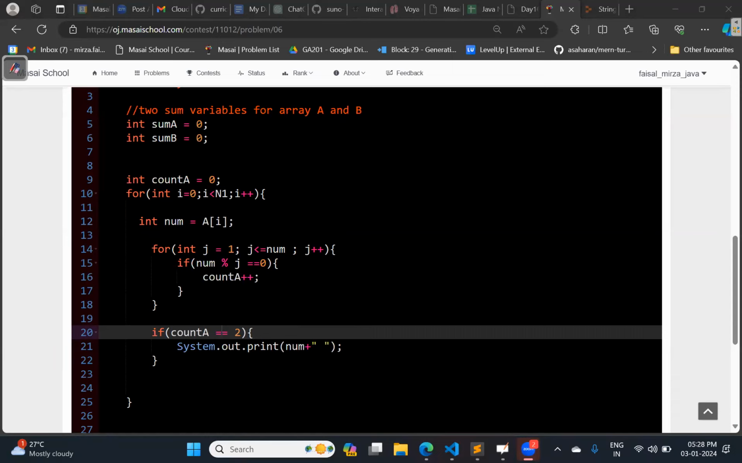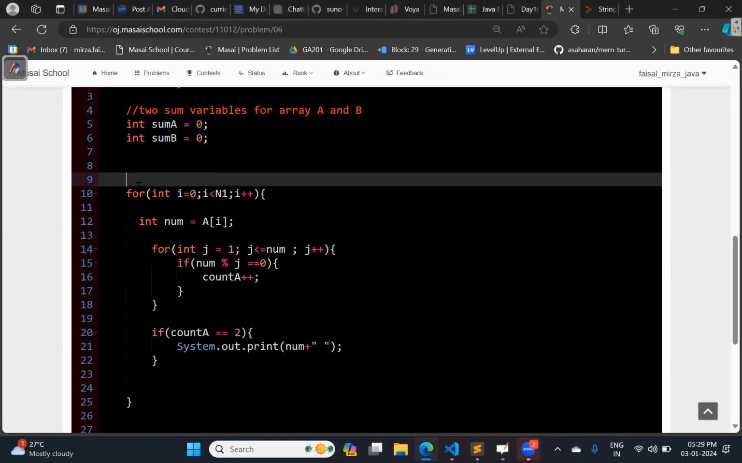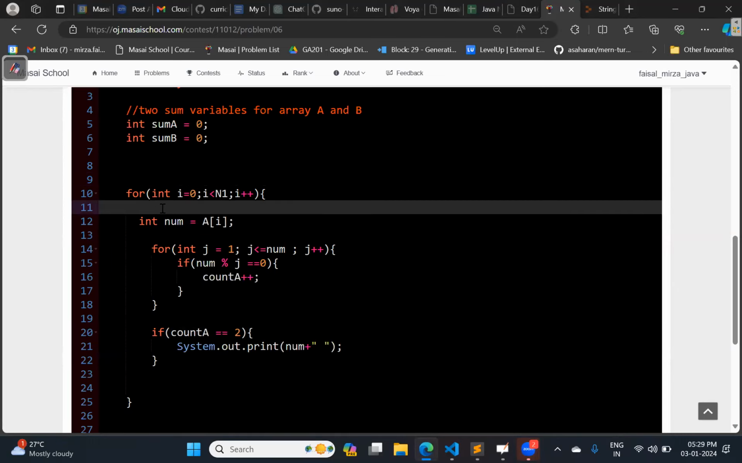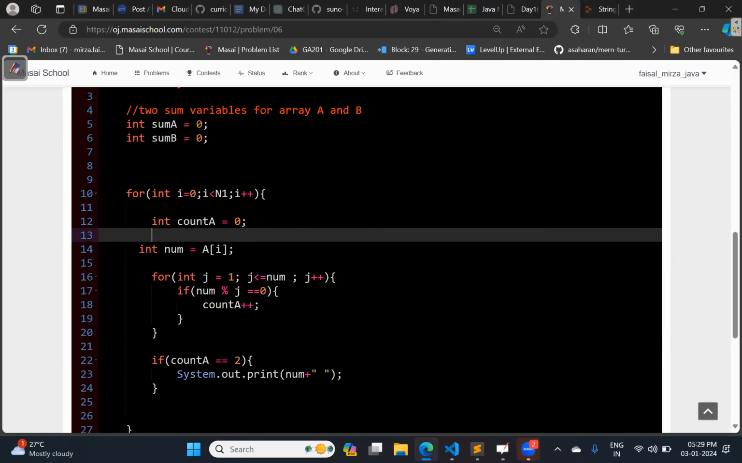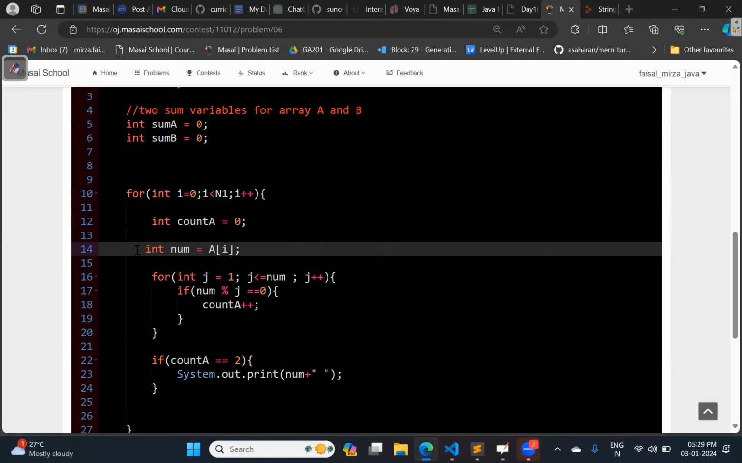Has anyone identified the mistake? See line number 9, where I'm defining count of A. Count of A for the first number, if it gets incremented to some value, suppose 2, 3, or might be something, it is not going to reset. It is again going to increment after that. Can I say that? Exactly. I need to define this count of A inside this for loop. How many of you agree? Otherwise, it will not get reset for each number. Yes, sir. Got that.